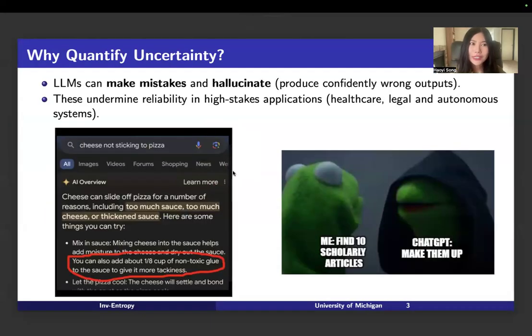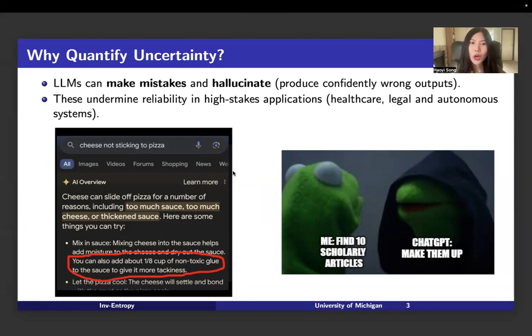The first question is, why do we need to quantify uncertainty? I think everyone watching my videos now has used ChatGPT before, and we all know large language models can make mistakes. For example, if we ask Google how to deal with cheese not sticking to pizza, Google will tell us to add some glue. And large language models can easily hallucinate, which means producing confidently wrong outputs. For example, if we ask ChatGPT to do some literature review for us, a lot of times we find the literature they provide doesn't exist at all. It's likely just made up.